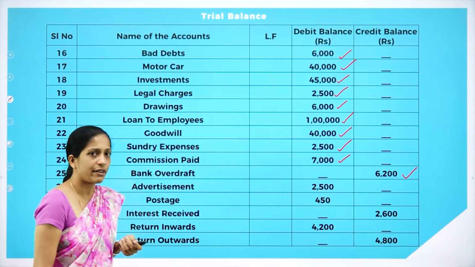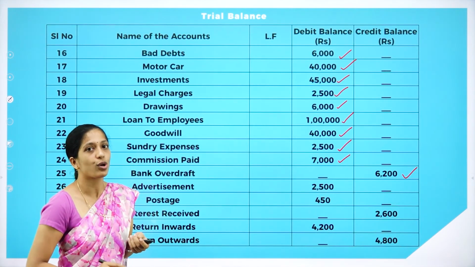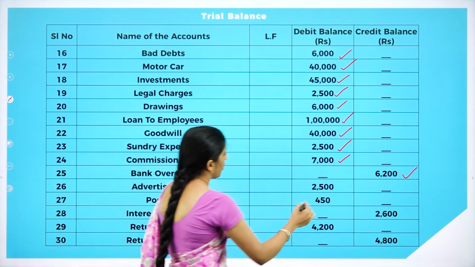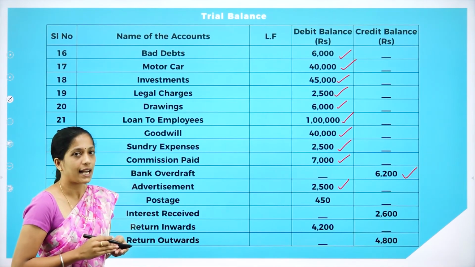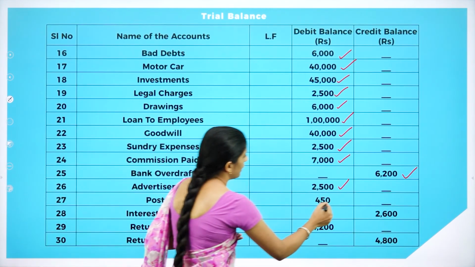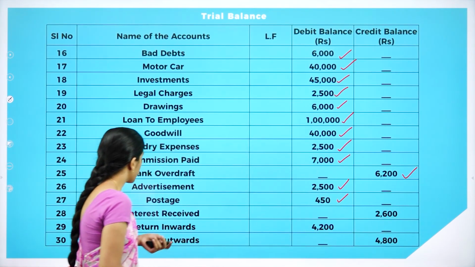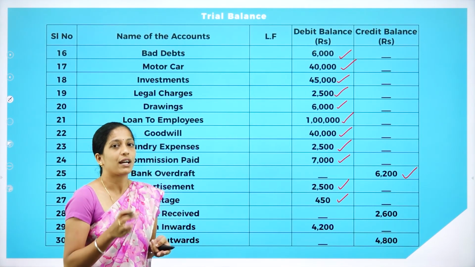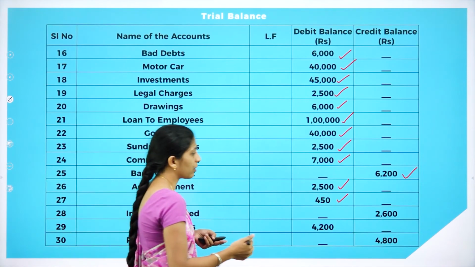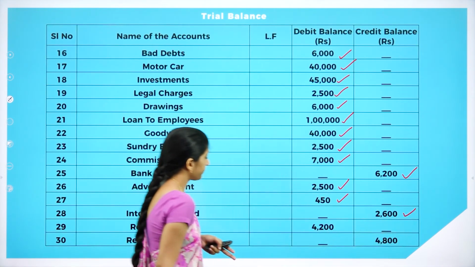And the next one is advertisement. Advertisement is also an expense. So we have to record in the debit balance. Next is postage. Postage is an expense. So we have to record in the debit balance. Next, interest received. So it is an income. So what we are going to do with income? So we have to record in the credit balance.